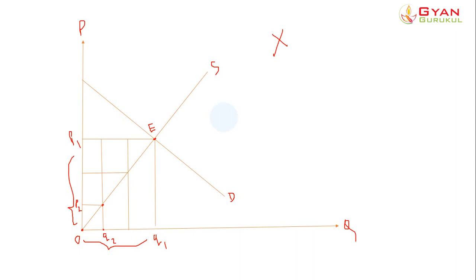But because the market price is OP1, even though they are willing to produce or sell the commodity in the market at OP2 price, they are fetching a higher price. Why higher price? Because the market price is higher at the current rate. So this difference between OP1 and OP2 shows that the producers are getting a higher price than what they are willing to sell at.